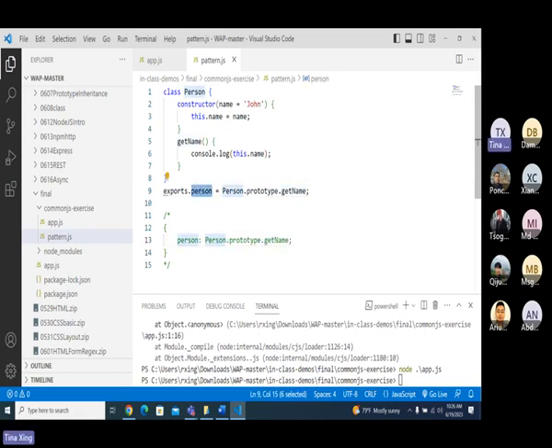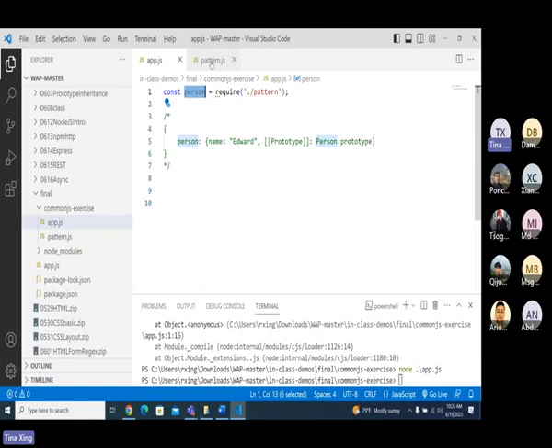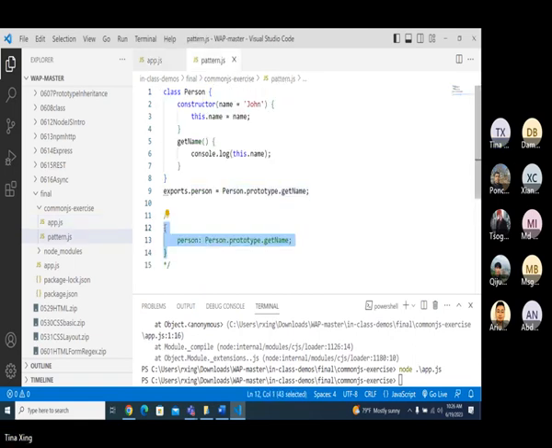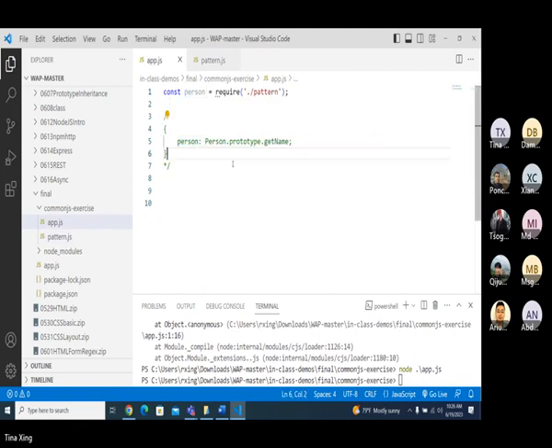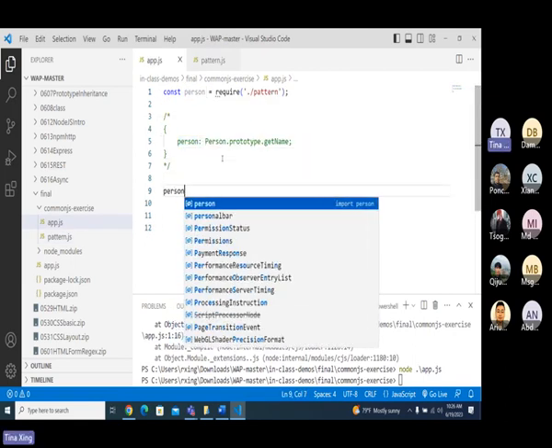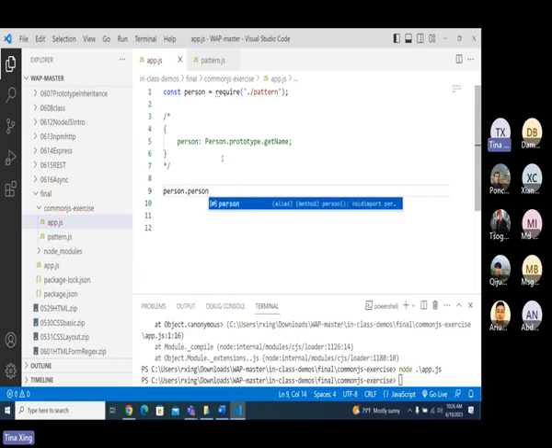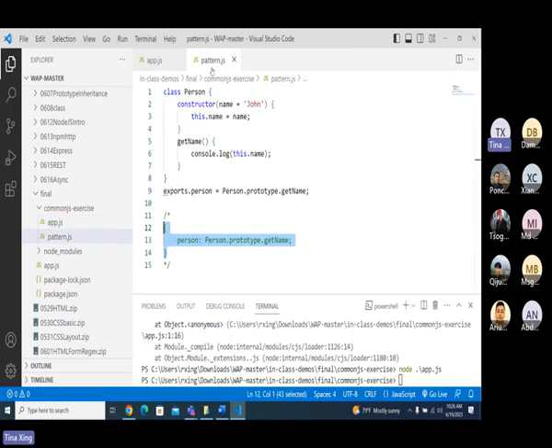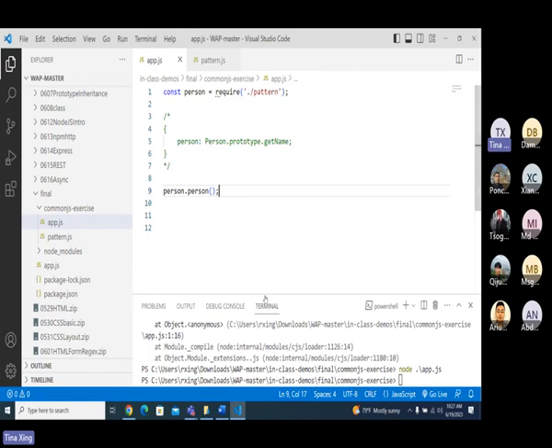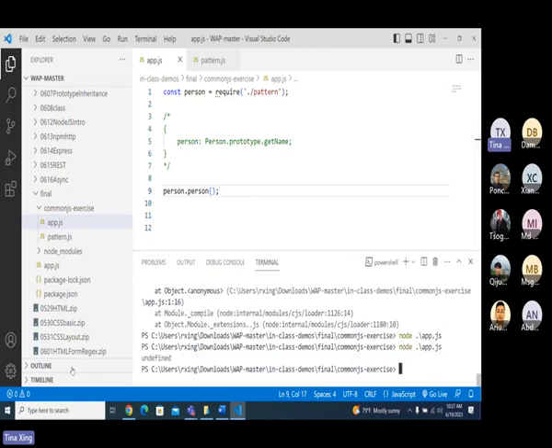Guys, did you see here? I have a person here. exports.person equals this one. That means it's gonna be an object which has the same person, and it's gonna be getName, so this person is gonna become this object. So if I want to call it, you still need to use person.person.person. Then this person.person is a getName, right? Like this, right? But you're gonna have a problem because we don't have this.name. Okay, I'm not sure about Node, because we are running using Node. Node had undefined. See here.